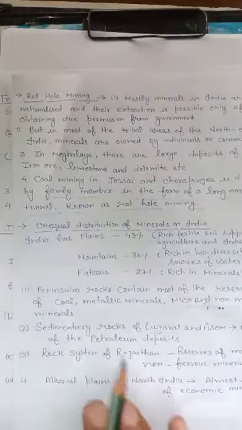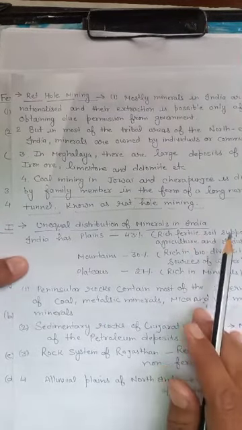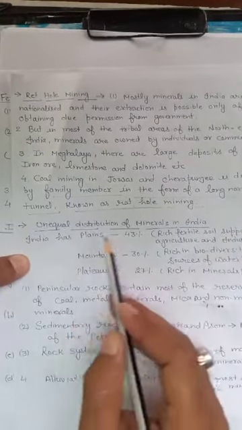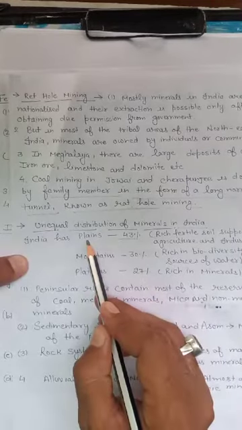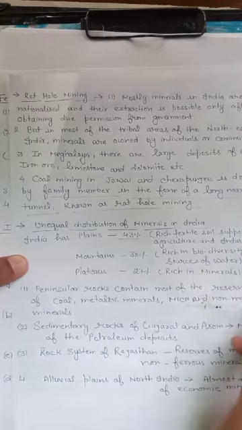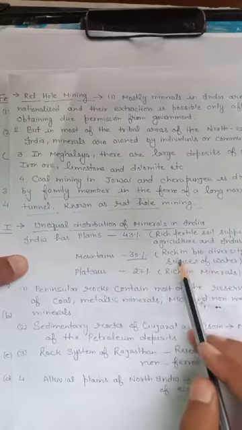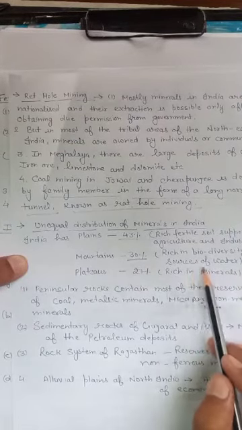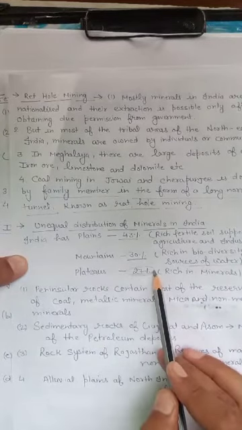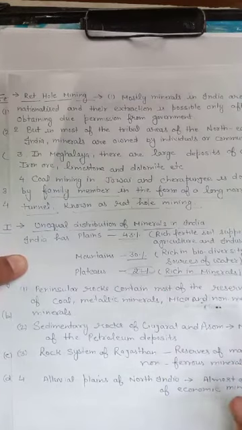Next concept is the unequal distribution of minerals in India. As in 9th class we have seen, India has physical diversities. India has 43% of its area covered with plains, which provide rich fertile soil and support agriculture and industry. Mountains cover 30% and are rich in biodiversity as well as sources of water. Plateaus cover 27% of India, and they are rich in minerals, like the Chota Nagpur plateau, Malwa plateau and Deccan plateau.